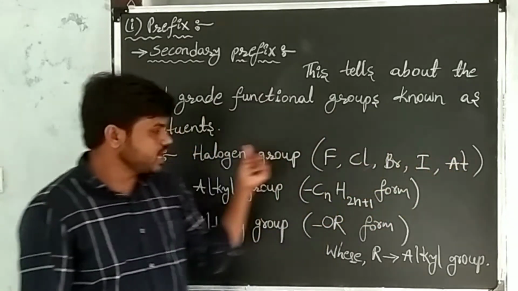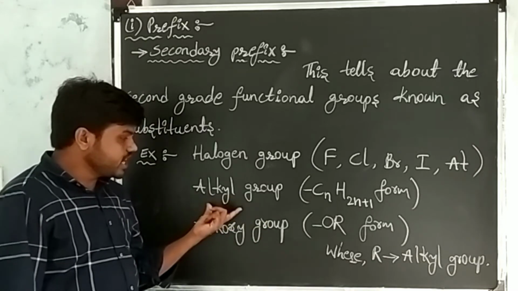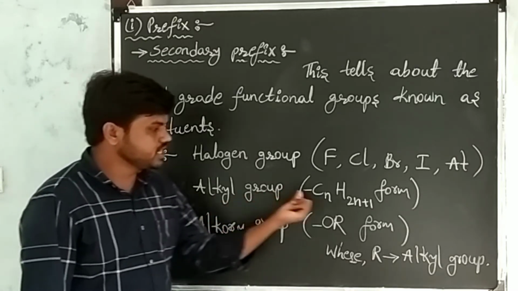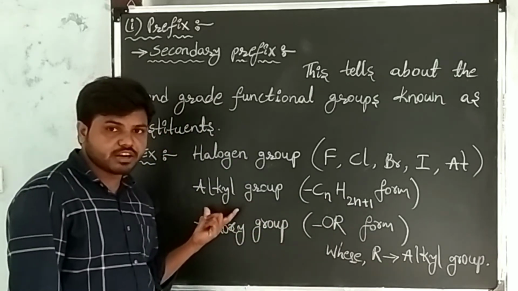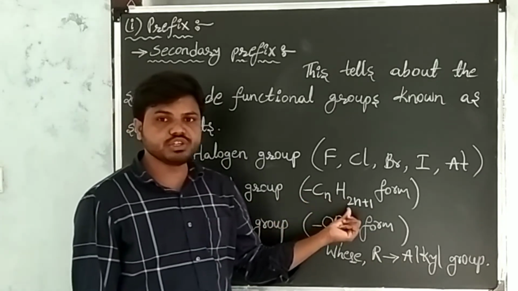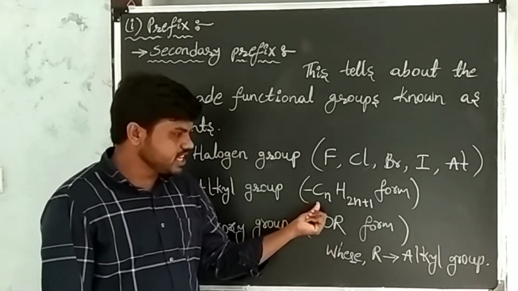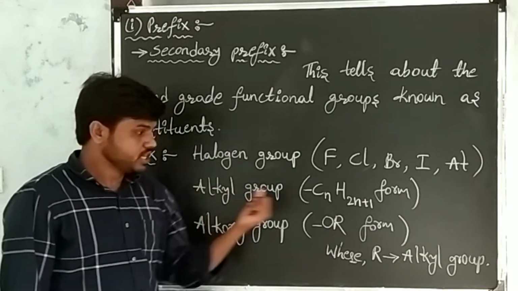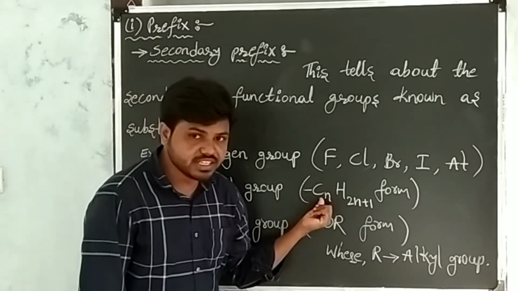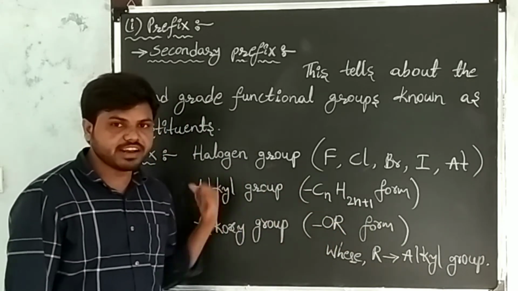These substitutes belong to halogen groups. Next one, alkyl group. The general formula of alkyl group is CnH2n+1. If any substitute has the CnH2n+1 form, then it belongs to alkyl group.